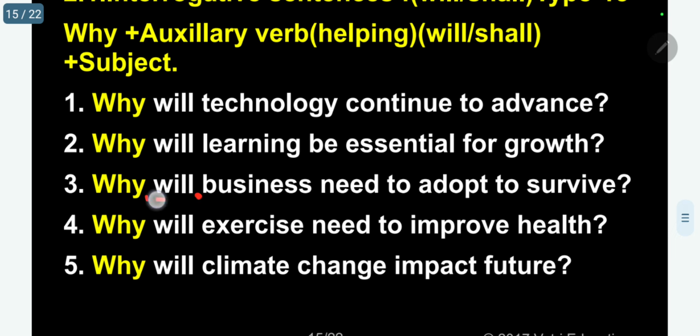Why will the business need to adapt, survive? Need main verb, will auxiliary. Why will exercise need to improve health? Need main verb, will auxiliary. Why will climate change impact future? Change main verb, will auxiliary.